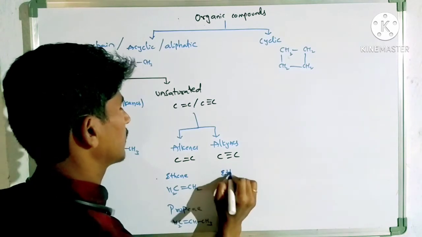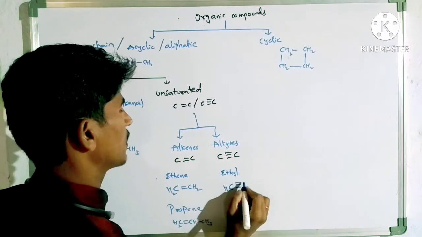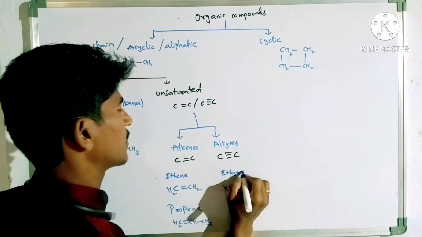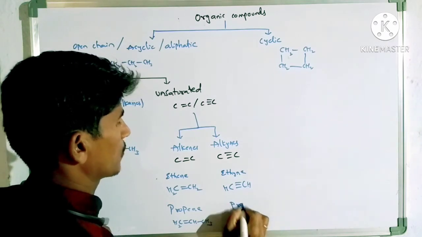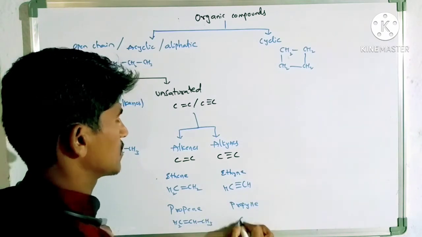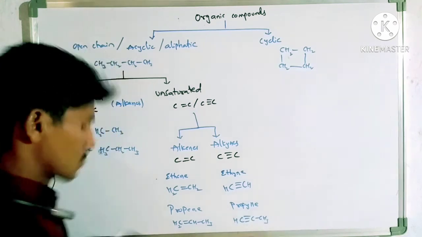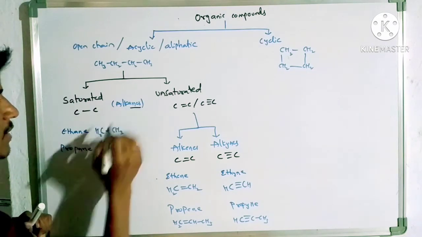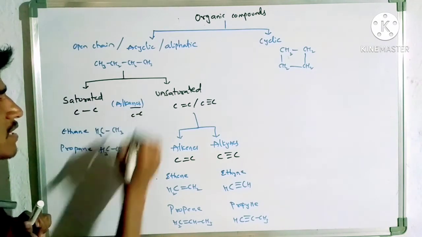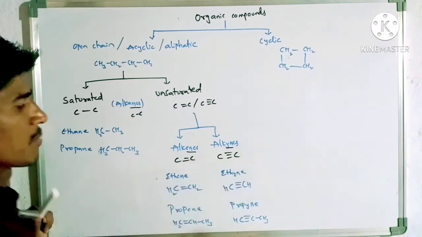For example, ethyne, CH≡CH, and propyne, CH≡C-CH3. The most important thing to remember: ane means C-C single bond, ene means C-C double bond, and yne means C-C triple bond.